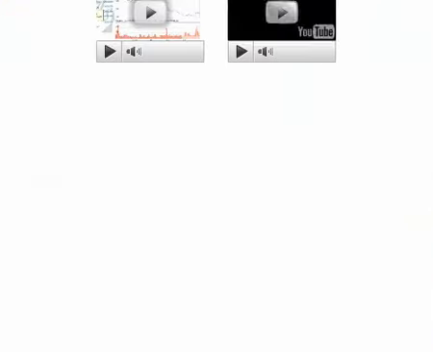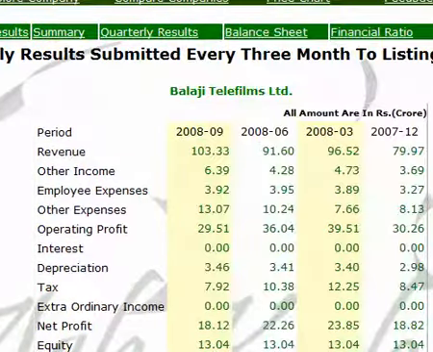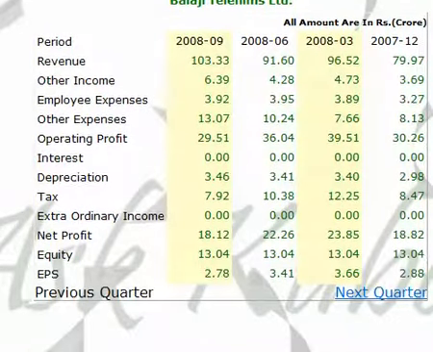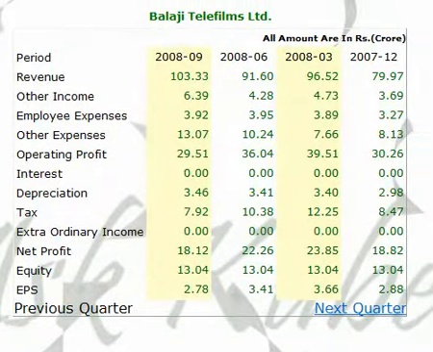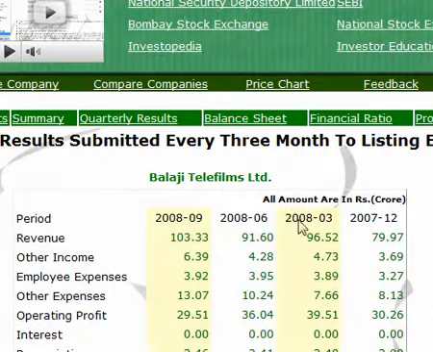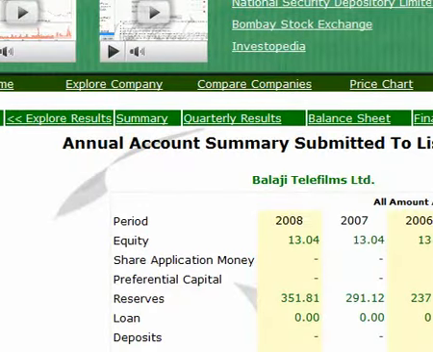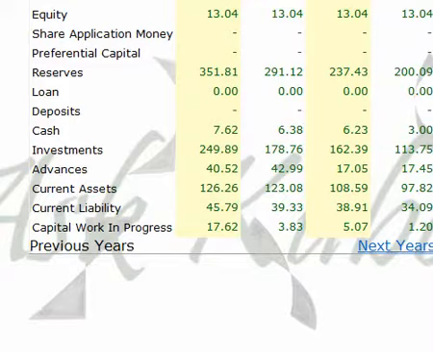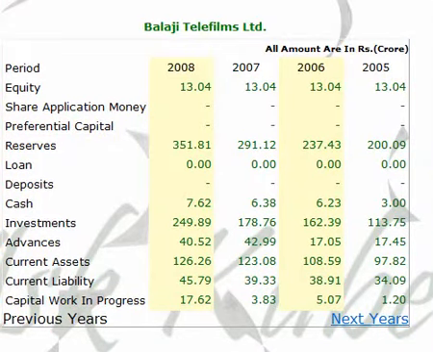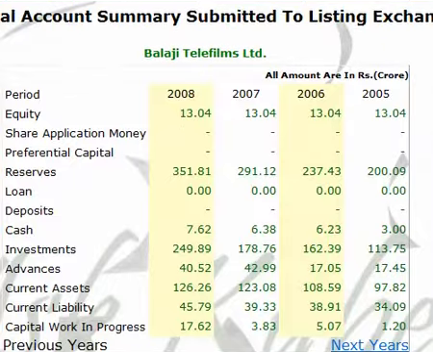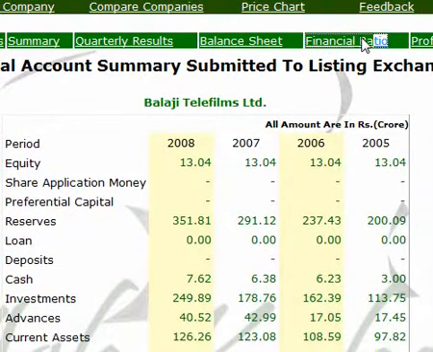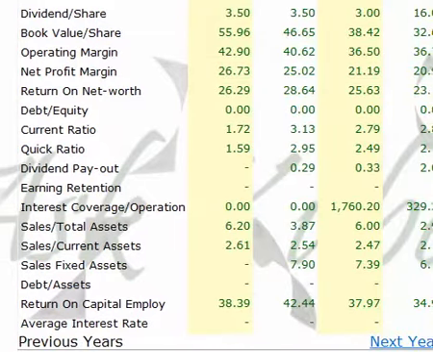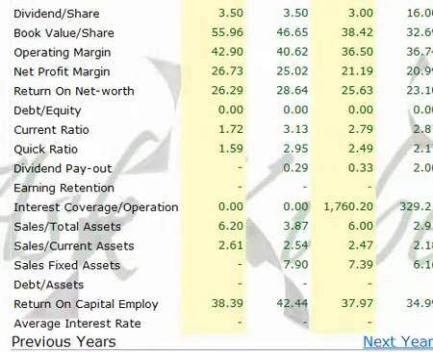Similarly, one can go to the balance sheet, and the user will see the balance sheets declared for the company in the last 4 financial years. You can see the balance sheet further by clicking on the next year. You can see the financial ratios also by clicking on the financial ratios, and the financial ratios will again be shown for the last 4 years, and then you can go to previous years by clicking on the next year. In the same way, we can go to the profit and loss account declared for the last 4 years, and you can see further details by clicking on the next year. This ends the tutorial for company search.